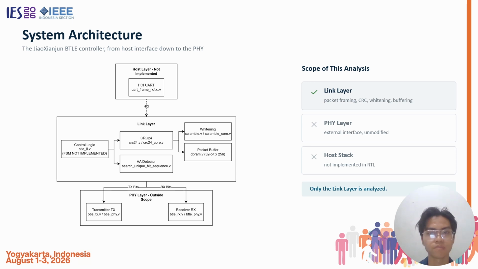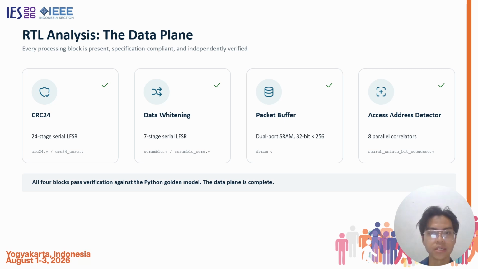Our analysis is scoped strictly to the link layer only. The physical layer is an external interface we do not modify, and the host stack is not implemented in this GitHub open source repository. Say clearly, only that. Walking the data pipeline: CRC24 using a 24-stage LFSR, whitening using a 7-stage LFSR, a dual-port packet buffer, and an 8-correlator access address detector. Every block is present and verified so far.